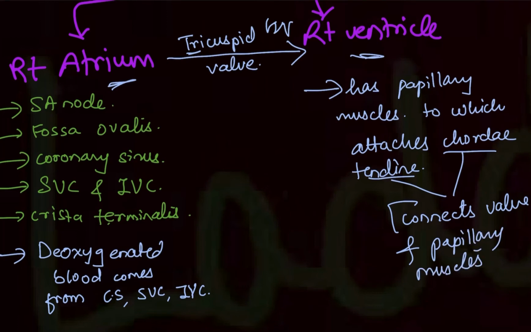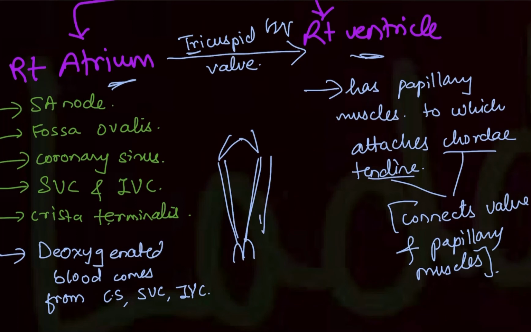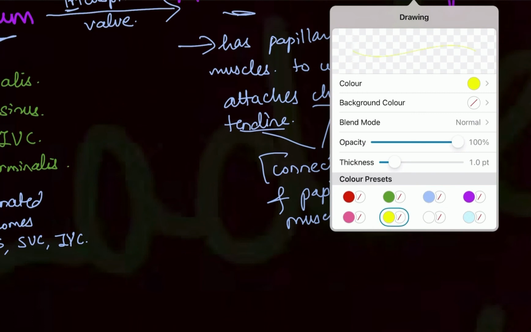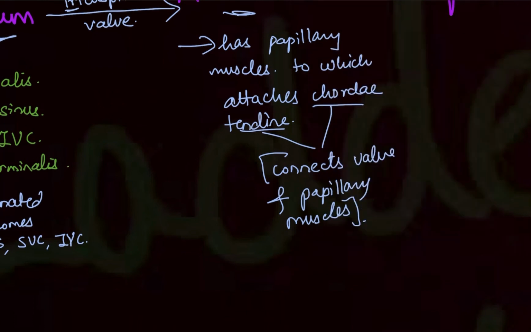They are fibrous cords. So if this is the valve and this is the chorda tendineae, and these are the papillary muscles, it will help to keep the valve pulled downwards, to help keep it closed. You will be doing this in the diagram, so it will get more clear, don't worry about it. This right ventricle will then pump the blood into the pulmonary trunk.